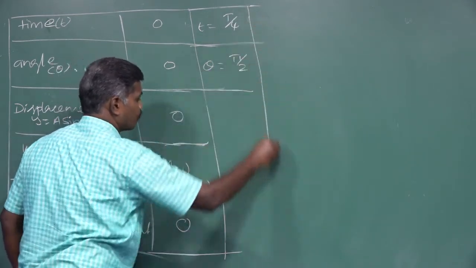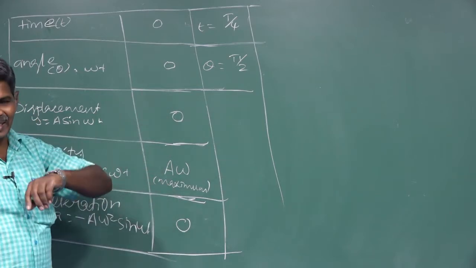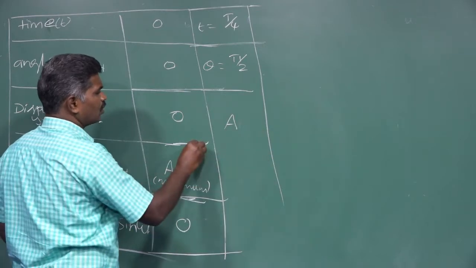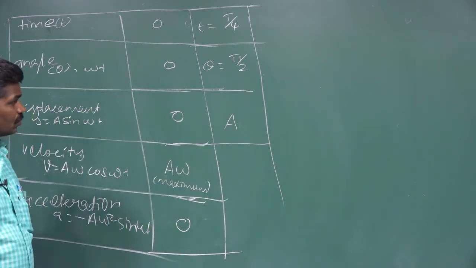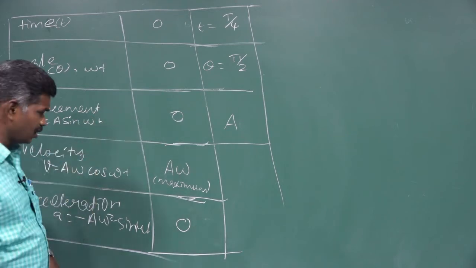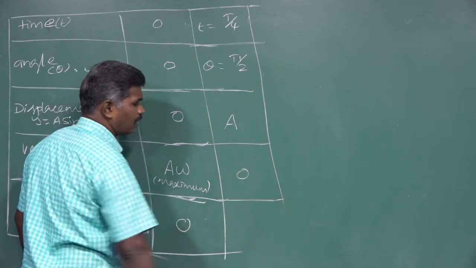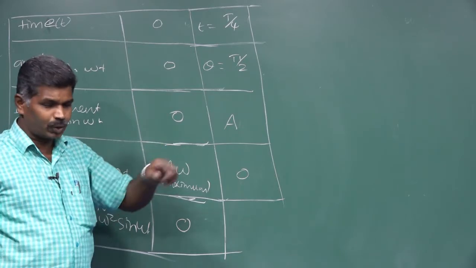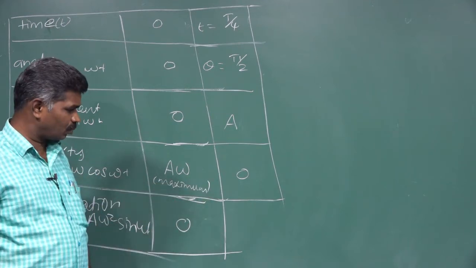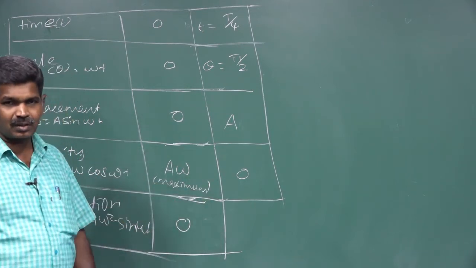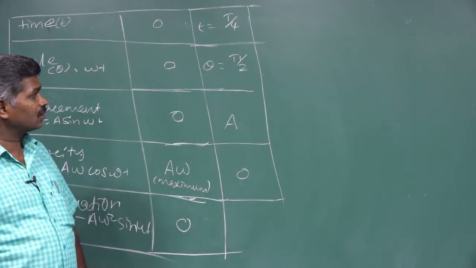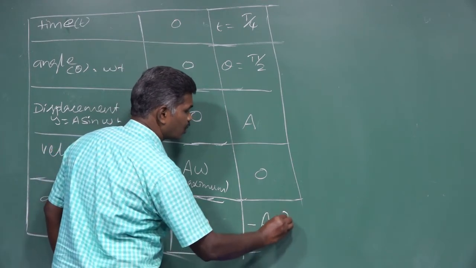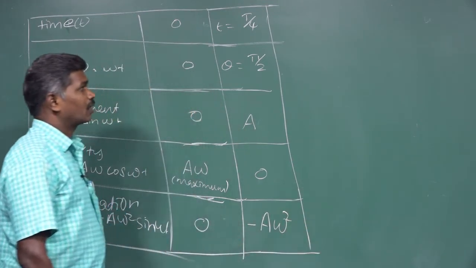And for this, sin 90 is 1, so displacement is a maximum. The displacement value is a maximum, that is equal to the amplitude. Now at 90 degrees, cos 90 is 0, so velocity is 0. At the extreme position, that is the maximum vibrating position, velocity becomes 0. And acceleration, if theta is equal to 90, sin 90 becomes 1, the acceleration value is minus A omega square.